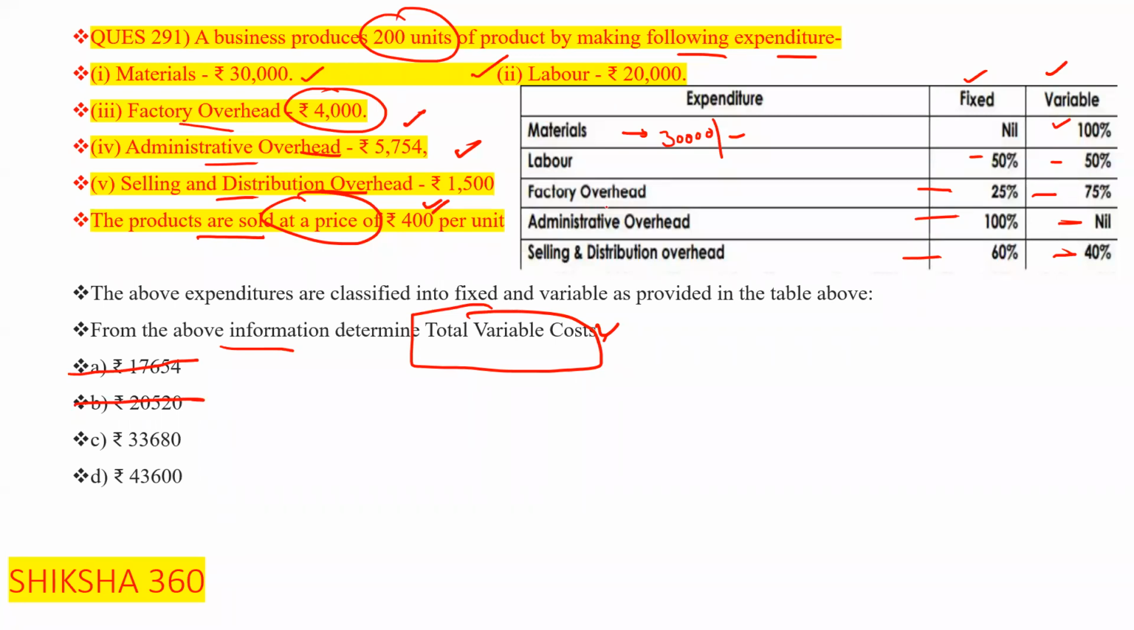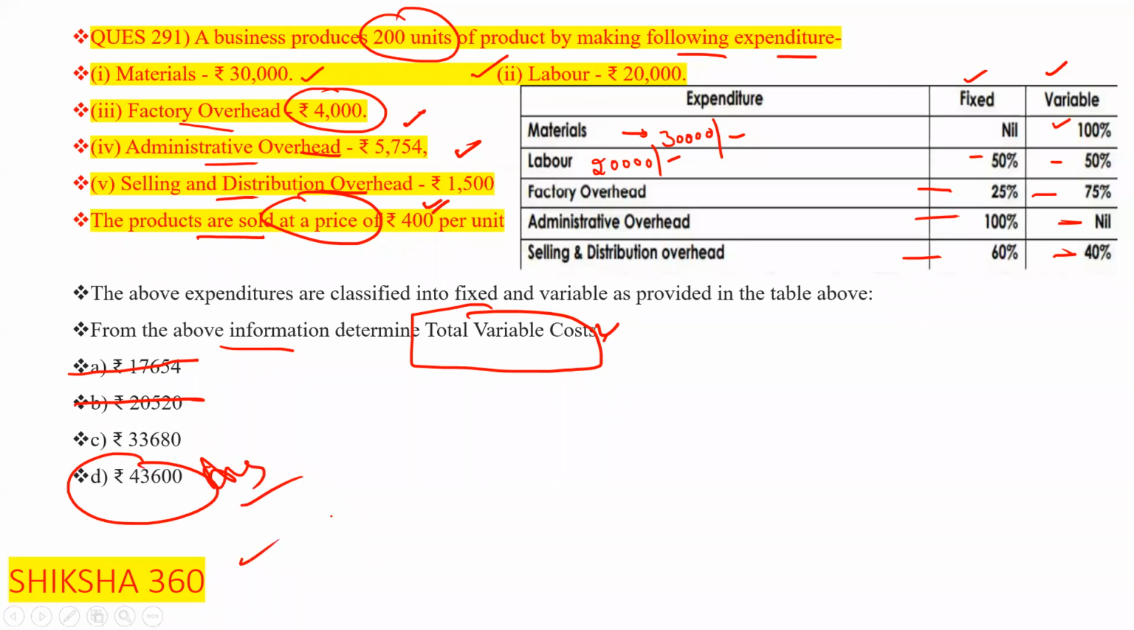Next one is labor, that is 20,000. On that, there is variable 50%. So we have to add 10,000 more, 40,000. That is, our answer is above 40,000. So this one is our answer.